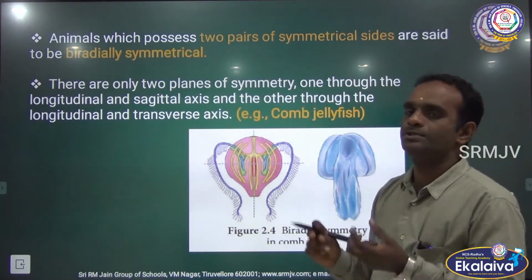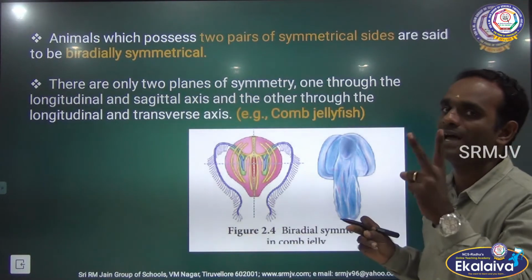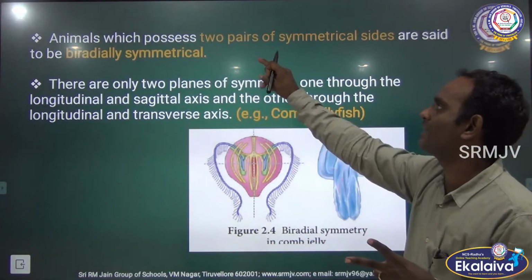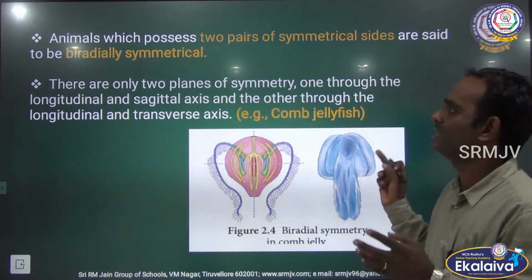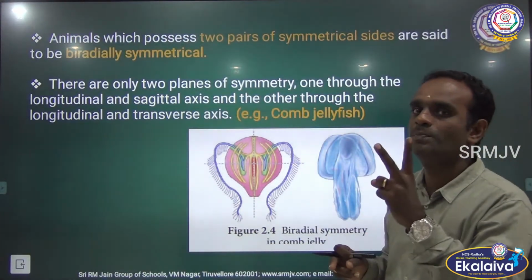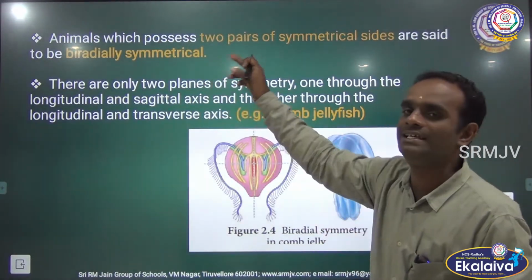Animals which possess two pairs of symmetrical sides, two pairs. Okay, animals having two identical pairs, similar pairs, are said to be biradially symmetrical. Two identical parts, a pair, that is said to be biradially symmetrical.